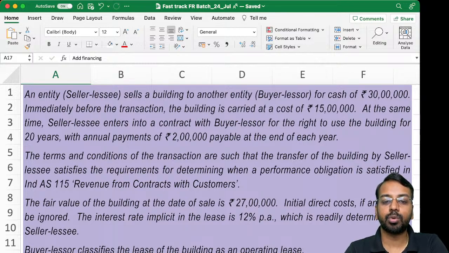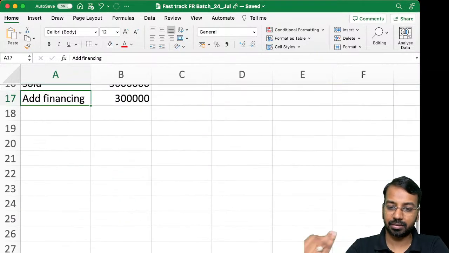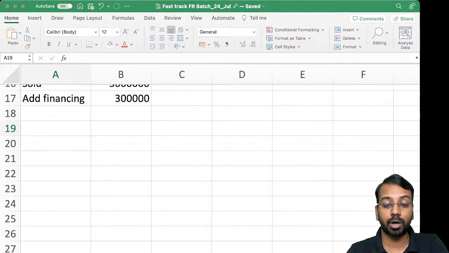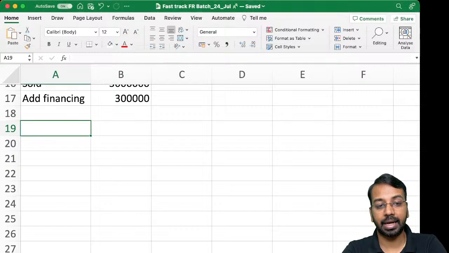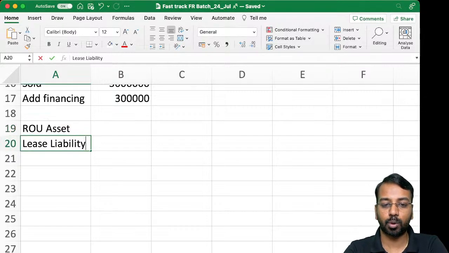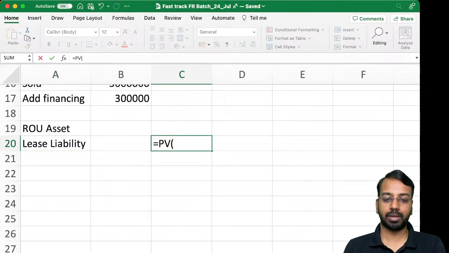The seller lessee enters into a contract with the buyer lessor for the right of use of the building for 20 years with annual payments of 2 lakhs at the end of each year, and the interest rate implicit in the lease is 12%. Now, from the lessee's point of view, please remember, lessor is saying operating lease, but the lessee has to account for it as a right of use asset and a lease liability. Lease liability is the present value, a simple present value calculation.